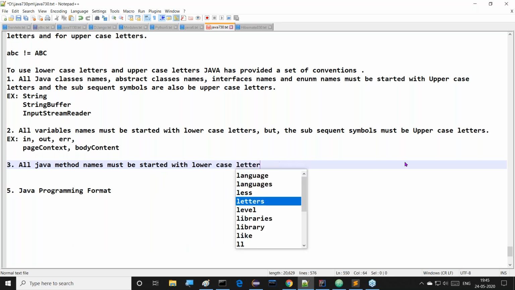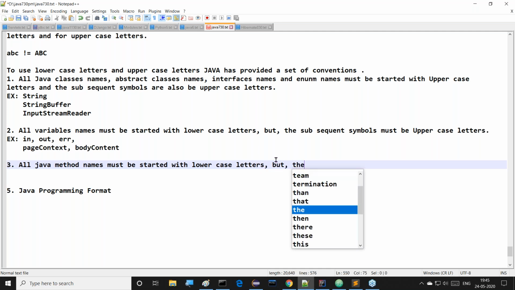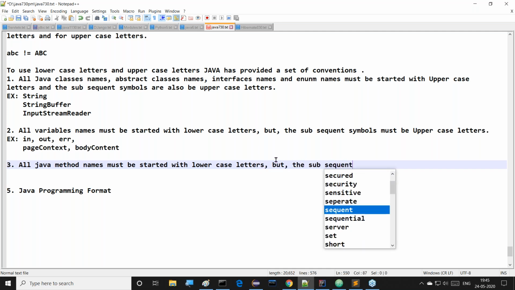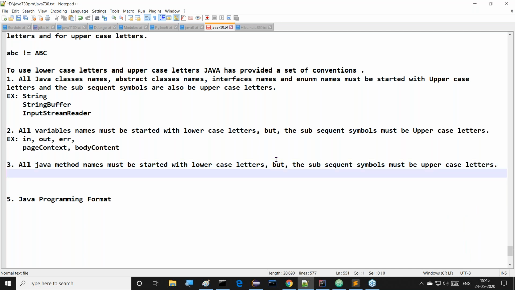All Java method names must be started with lowercase letters, but the subsequent symbols must be uppercase letters. So whatever rule we have seen for variables, the same rule we are able to see in the case of methods also.